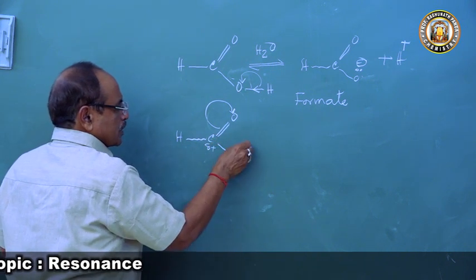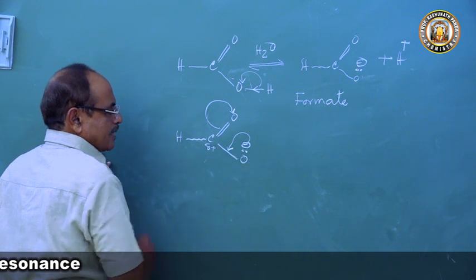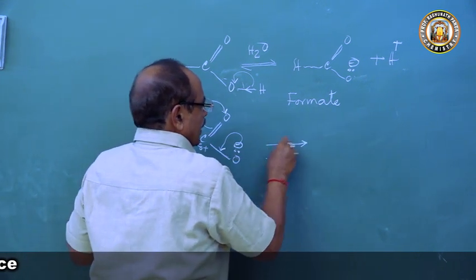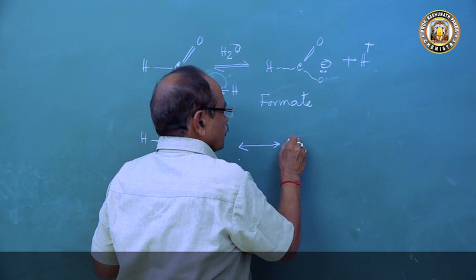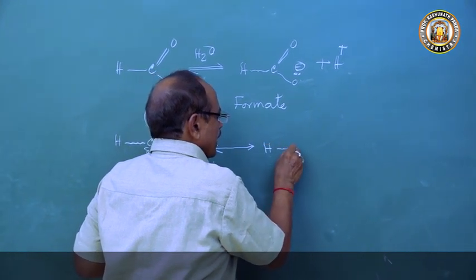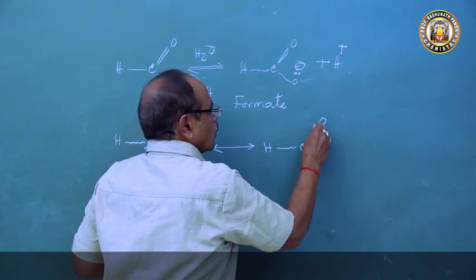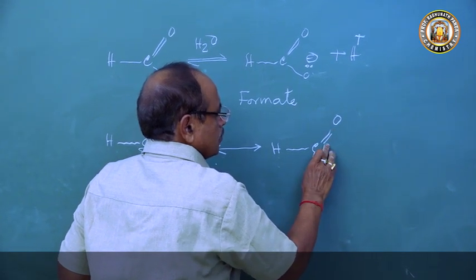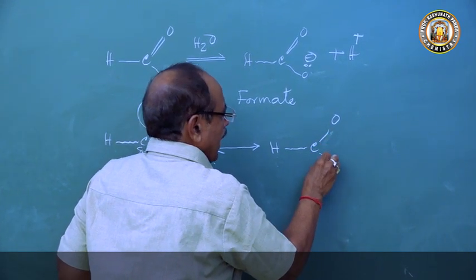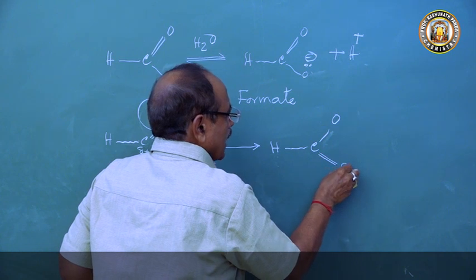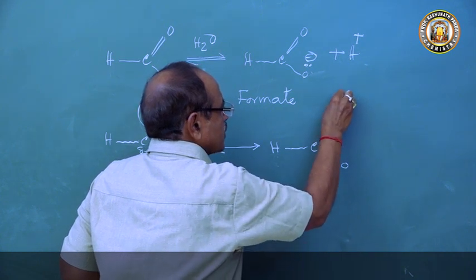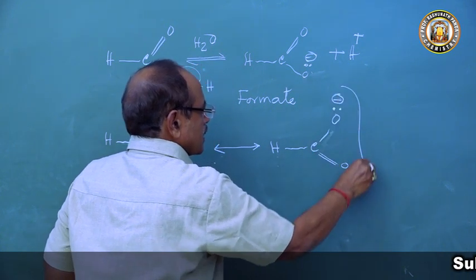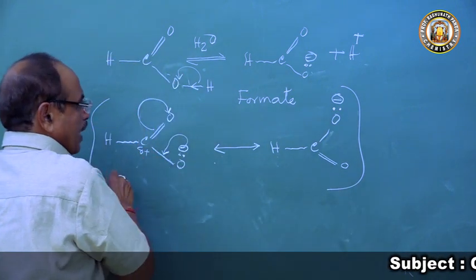To neutralize the positive charge, this gets delocalized, and we get another resonating structure of the formate ion: HC with a double bond to O, and the negative charge on the other oxygen.